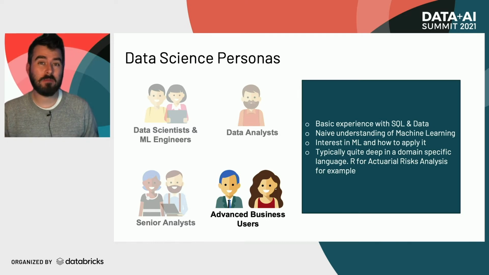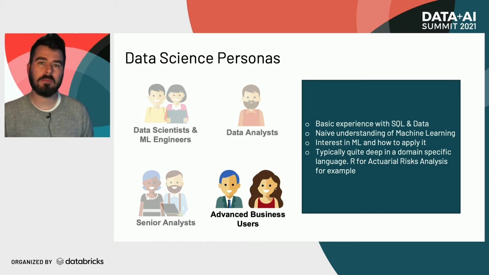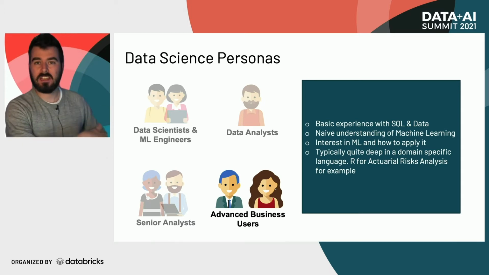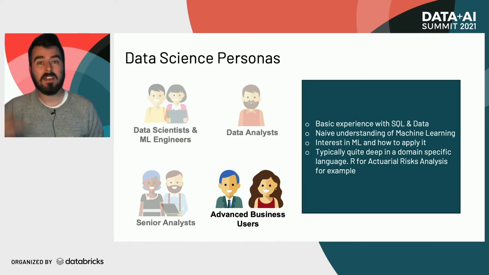And when you work with people who model risk, they are typically very deep in statistics and they have a deep understanding of modeling. But it might not be the same as machine learning. It might be more statistical based, or they might do some machine learning. But enabling them to make the jump to machine learning is a lot easier for them because they've got this way of working already. They might not just know the process.